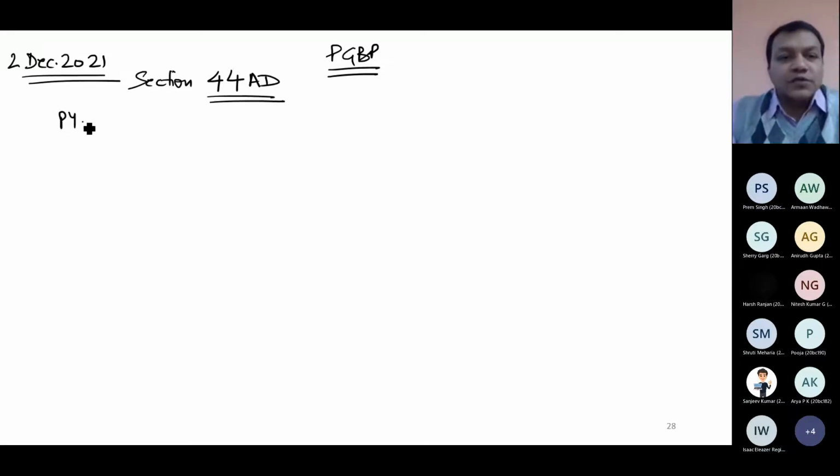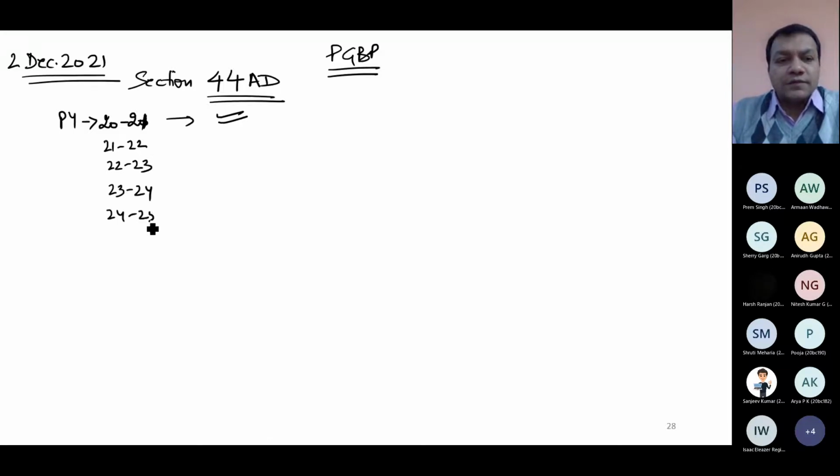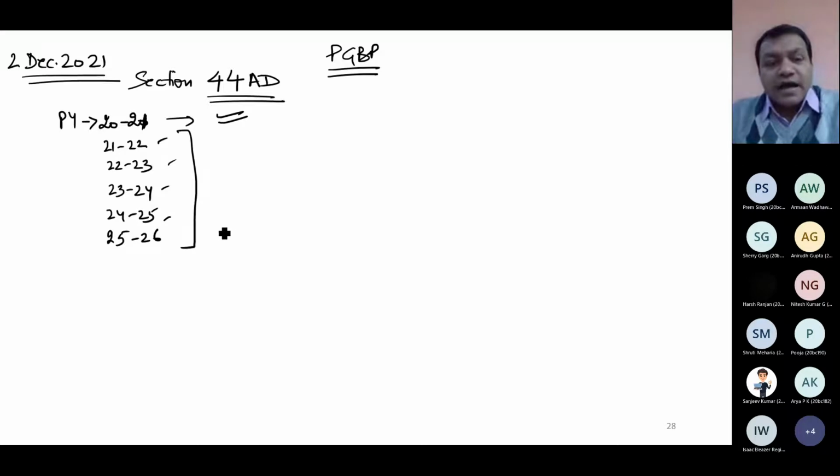Suppose in the previous year 2021, I have applied 44 AD. In the next 5 years, 21-22, 22-23, 23-24, 24-25, and 25-26, I have to compulsorily follow 44 AD. I have no choice. I have to follow 44 AD.